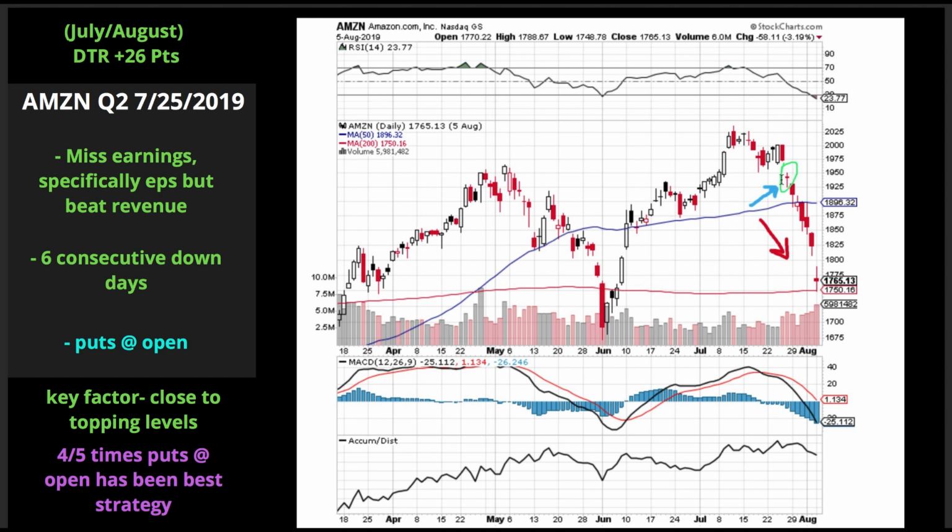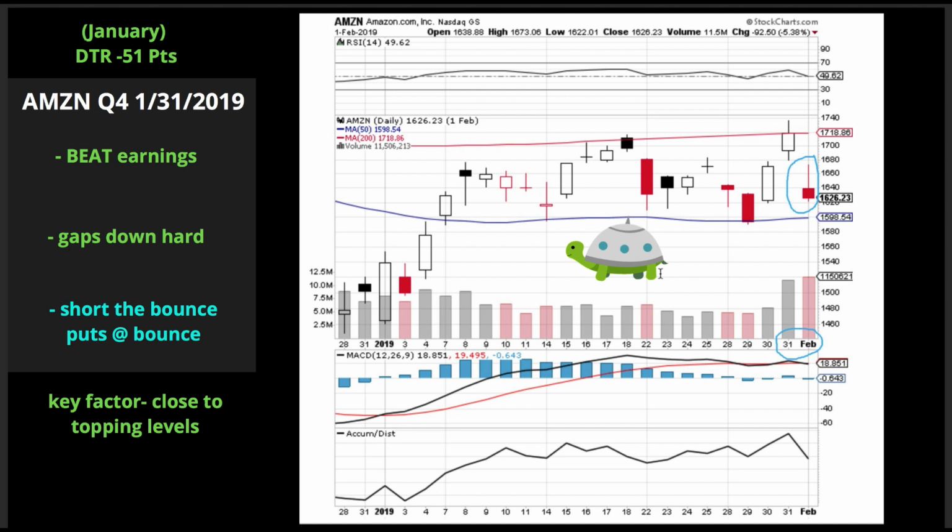Puts at the open, puts on the balance, it's just kind of right there, right? If you short it there, you make the most money there, okay? So let's keep that in mind. Once again, I put a turtle here on this next example because this is the most important example of all the examples. So make sure you're paying attention.